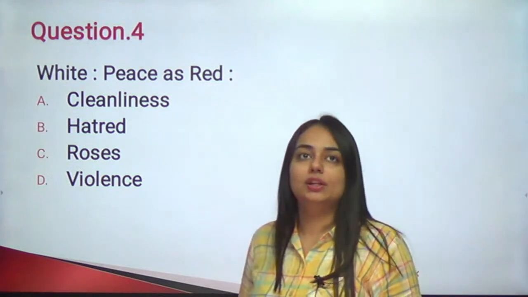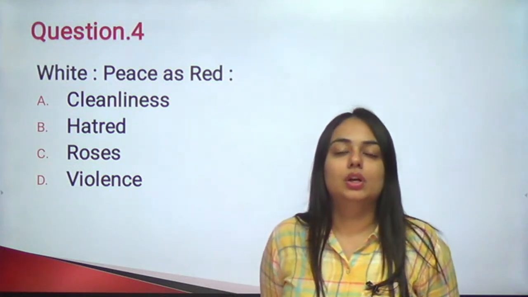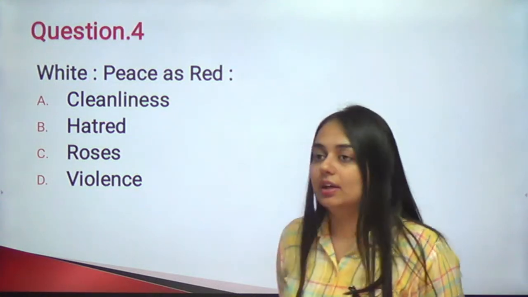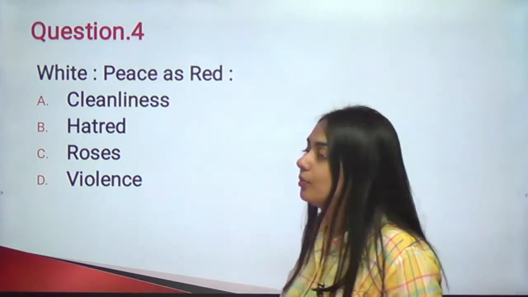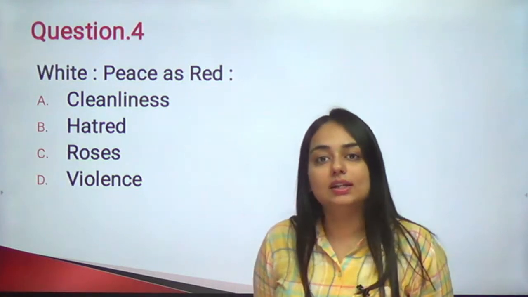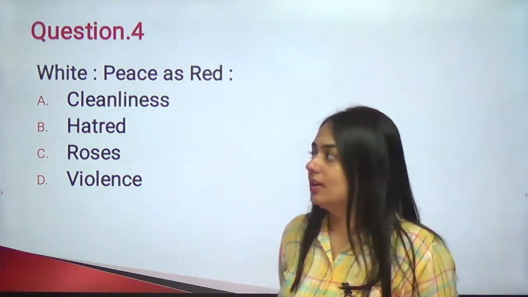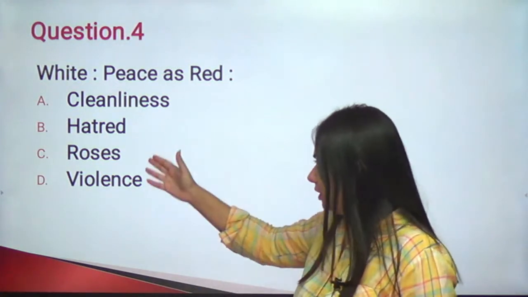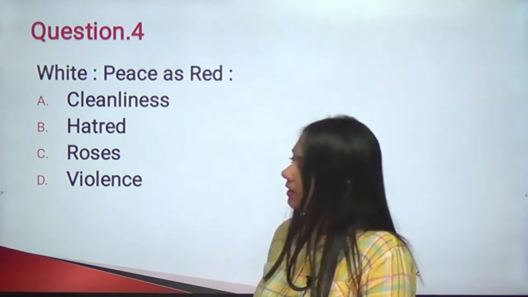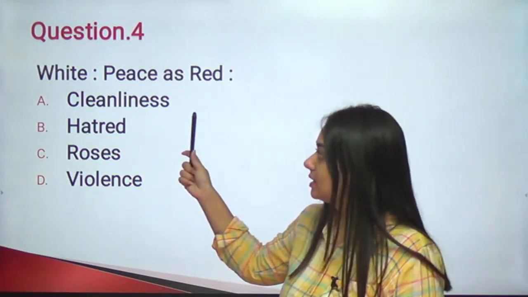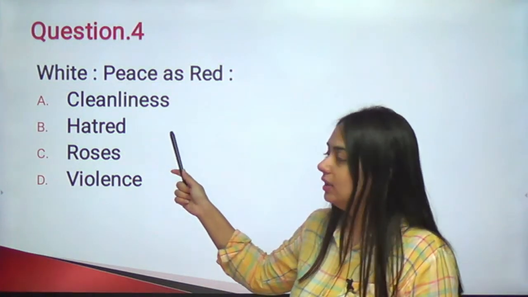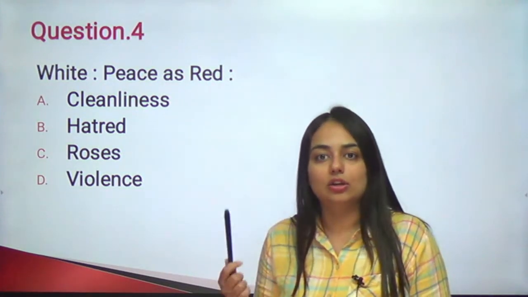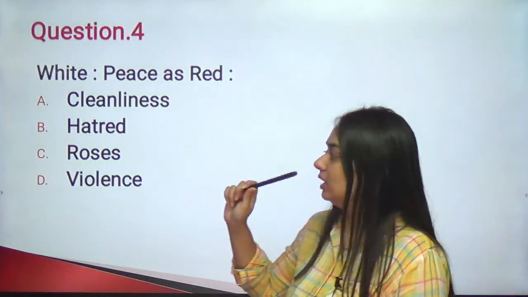What do we associate the red color with? So to frame a sentence or to decode the relationship, you can say that white color promotes peace, or white color is a symbol of peace. Similarly, red color is a symbol of what? Try to fit these words. Can we say that it is a symbol of cleanliness? It is a symbol of hatred? Well, if it had been a symbol of, you can say, greenery or agriculture, it would have been green.